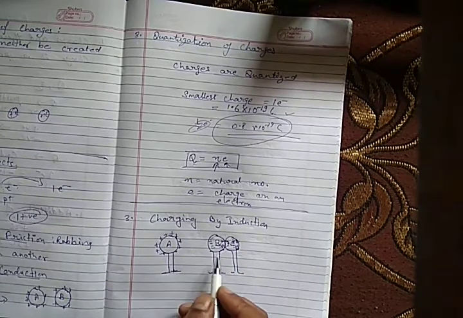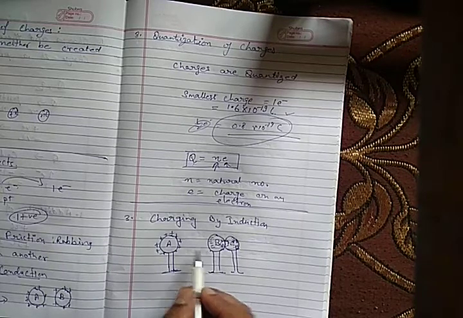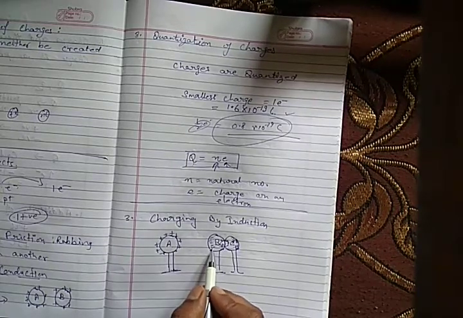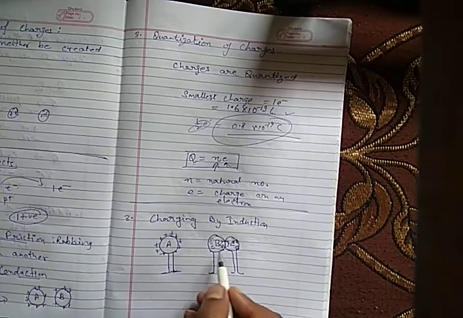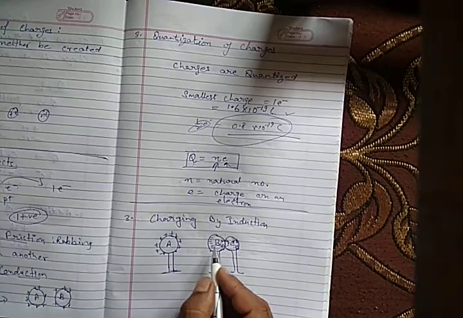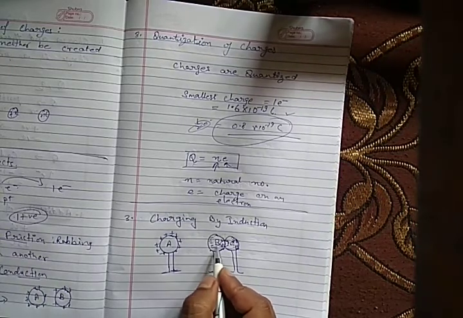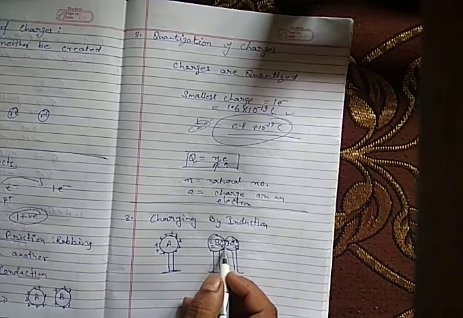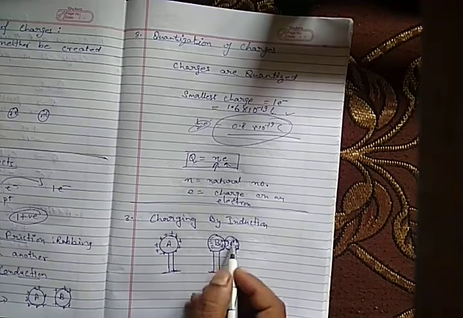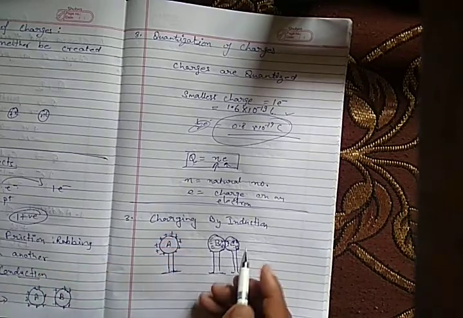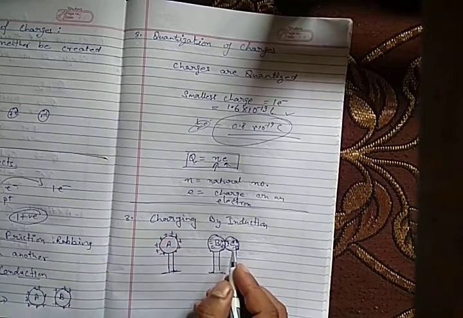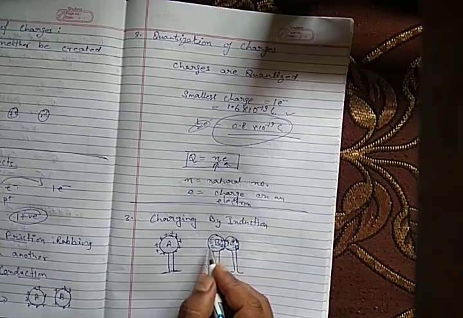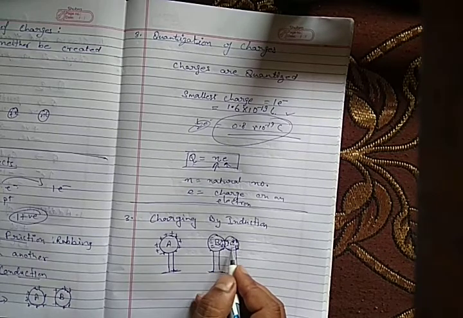When we brought ball B near A, the object B got charged on two sides, negatively charged on the nearer part and positively charged on the other part. When we brought another object C in contact with B, both B and C were uncharged. So these two started behaving as a single object since they are conducting.